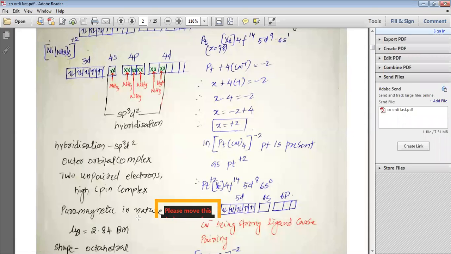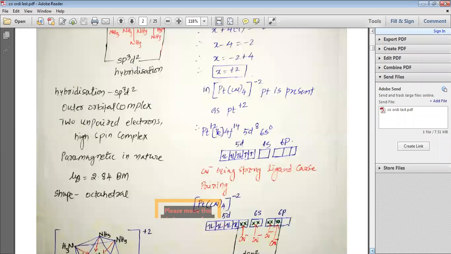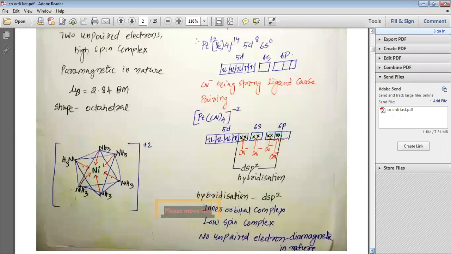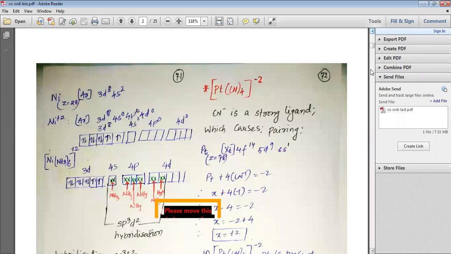It is paramagnetic in nature, and the magnetic moment mu would be 2.84 Bohr magneton for this complex. The shape is going to be octahedral, and here in the figure you can see the octahedral shape of Ni(NH3)6 2+. So this is how we can understand the complex Ni(NH3)6 2+.